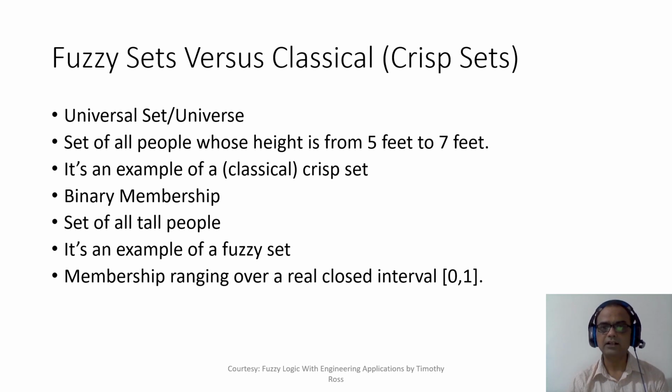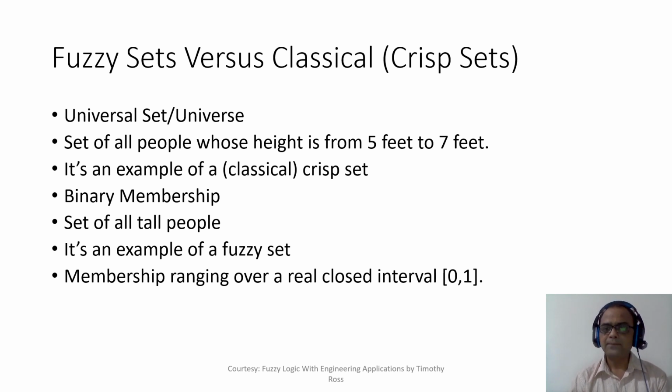He is also considered tall, not as tall as the person whose height is 5 feet 11 inches, but certainly 5 feet 10 inches is also tall, right? So there is no crisp boundary. If the person's height is 6 feet, that person's membership value is say 1, which means that person is indeed tall. But a person of 5 feet 11 inches will still be considered tall, but not as tall as 6.